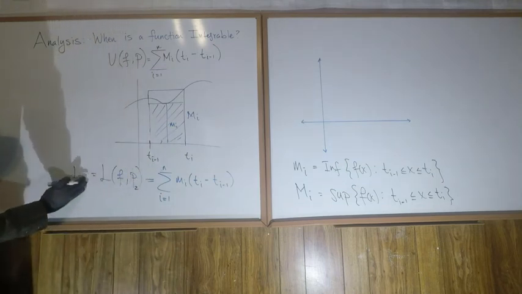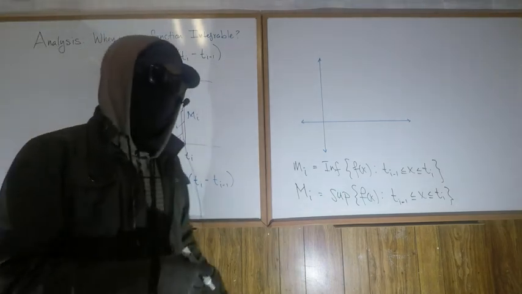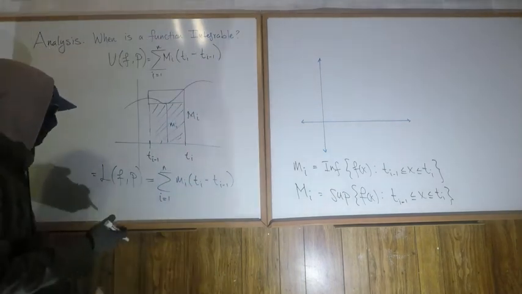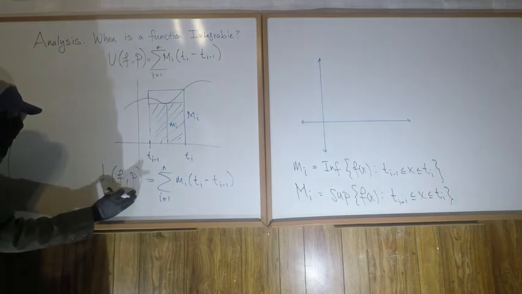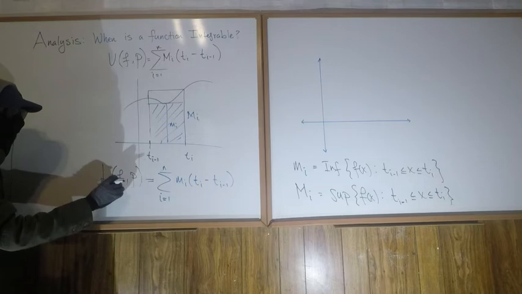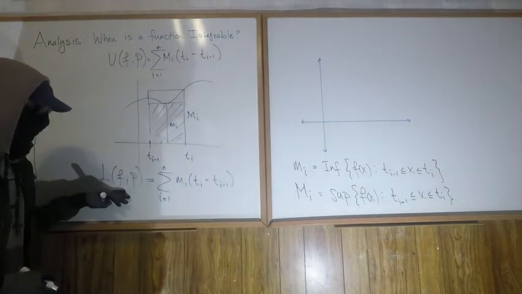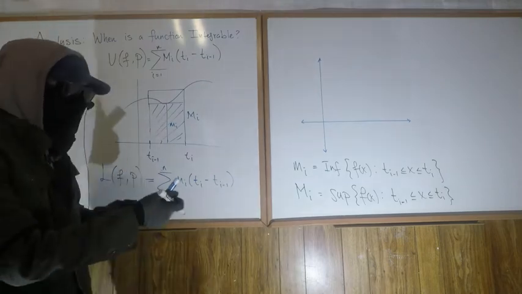I don't need to write these L1s and L2s and so on. We're saying there are different partitions, and so for different partitions the value of this is going to be different. In other words, there are different L of f, P. When we change the partition, this L function gives us different output.